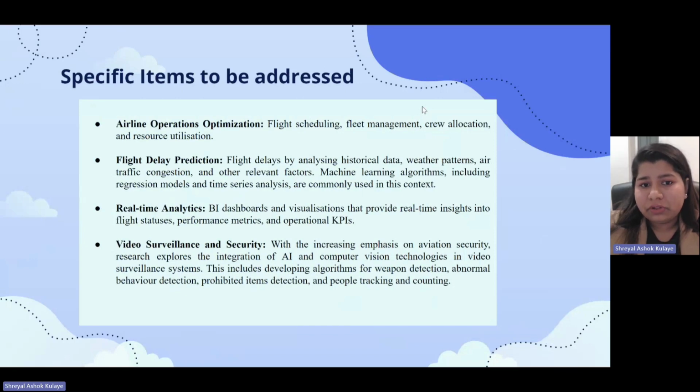It focuses on the passengers' safety point of view, where video surveillance and security come in, wherein I have focused on the integration of deep learning strategies, computer vision and YOLO versions of deep learning, where we are focusing on weapon detection, people tracking and counting, also baggage scanning, which takes a lot of time in manual systems, and then prohibited item detection, thereby addressing baggage scanning, and also violence detection and abnormal behavior detection.